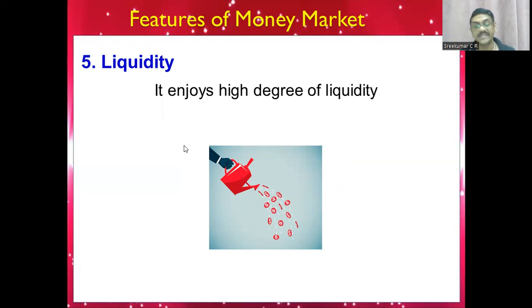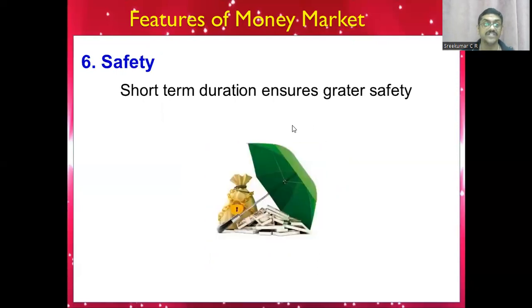Then the money market provides you proper liquidity. Easily we can convert our cash or our security into cash. That is called the liquidity part, children. And here the instruments are comparatively safer instruments. Since we are investing for 1 year, all the instruments are safer. In this year's syllabus some money market instruments were there, but now they are eliminated.